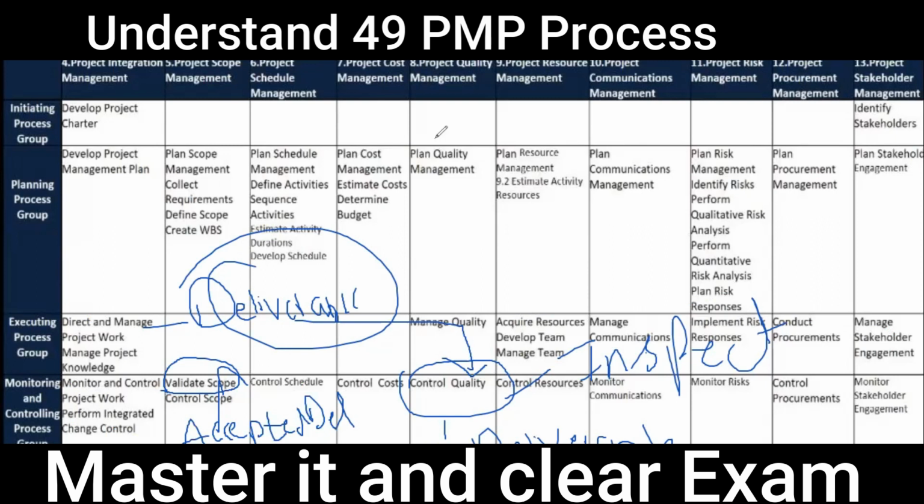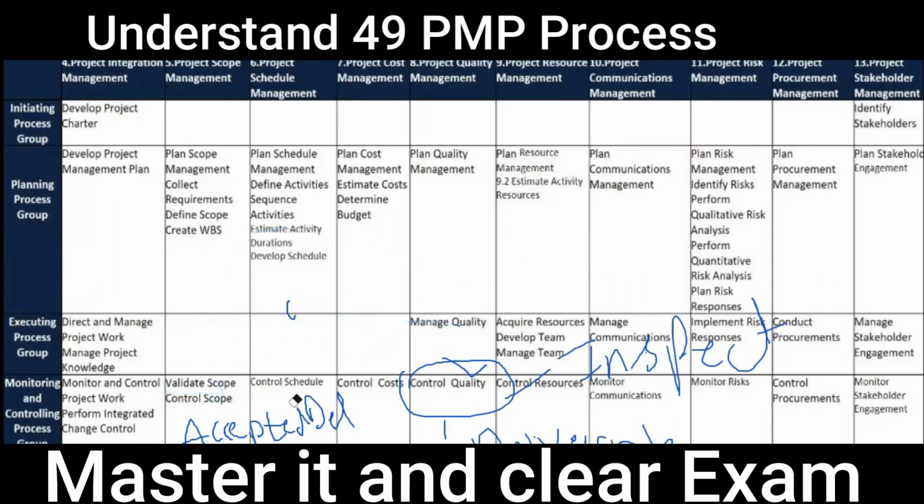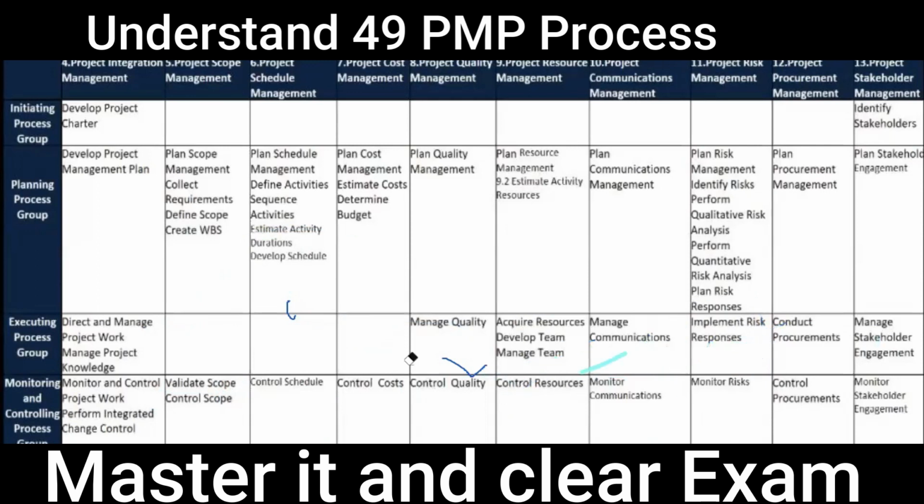Let me go through this again to revise it, because repetition is most important. In direct and manage project work, we are producing the deliverable. This deliverable goes to control quality. In control quality, we are deciding whether the deliverable is accepted or not. If the quality says the deliverables are okay, we get a verified deliverable.